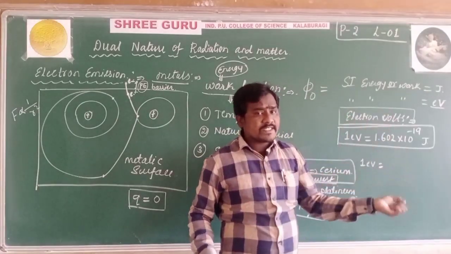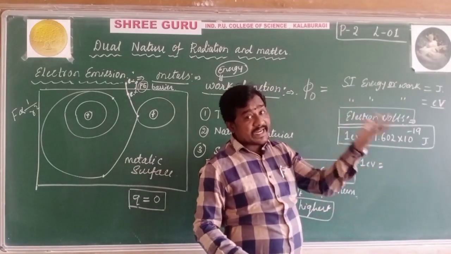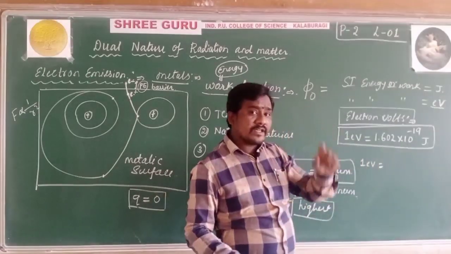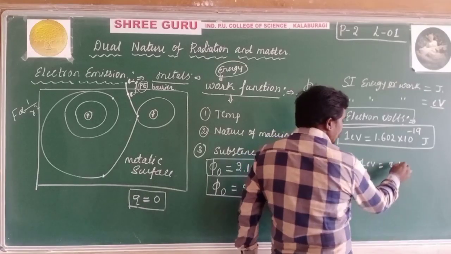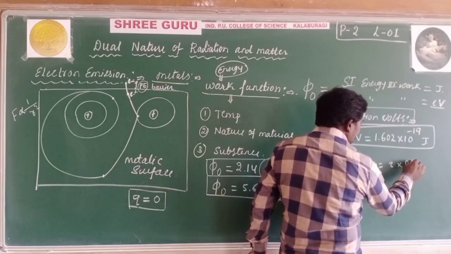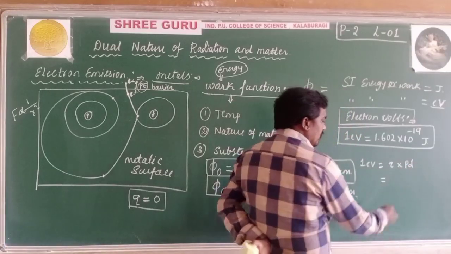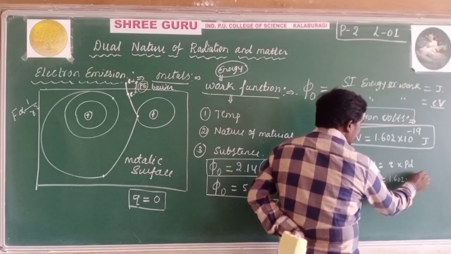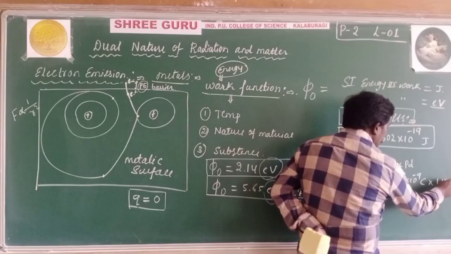The amount of energy gained by an electron accelerated through a potential difference of 1 volt. The energy in terms of charge and potential difference: the charge of an electron is 1.602 into 10 raised to minus 19 coulomb, and the potential difference is 1 volt.